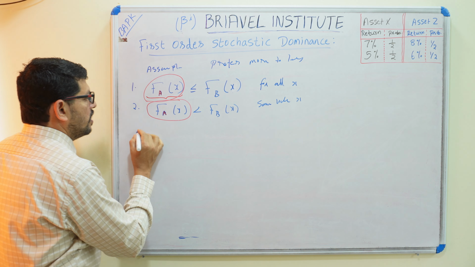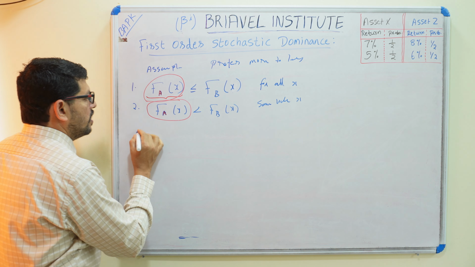Here we are writing the cumulative probability. For asset Z, 5% return is not there, so it is 0. For 6% return, cumulative means we have to add, so here it is 1/2 only, no addition. Here it is 1/2.